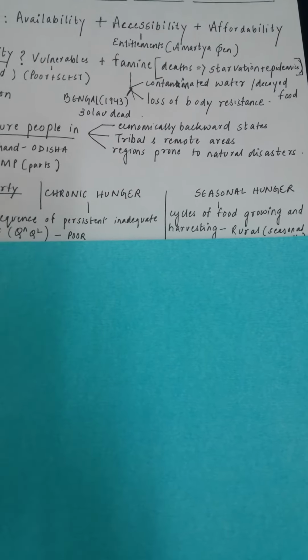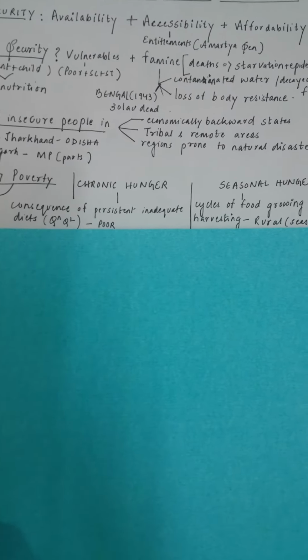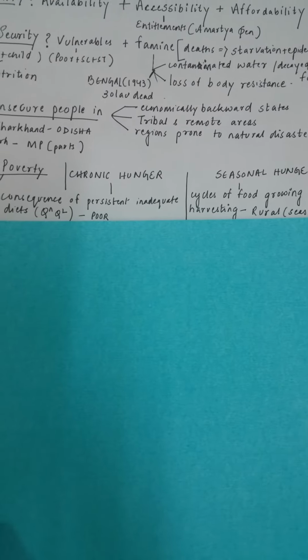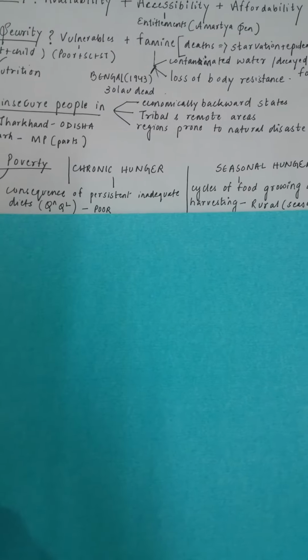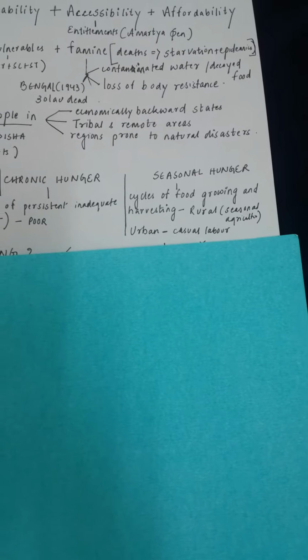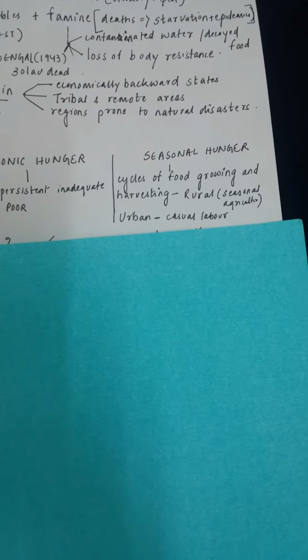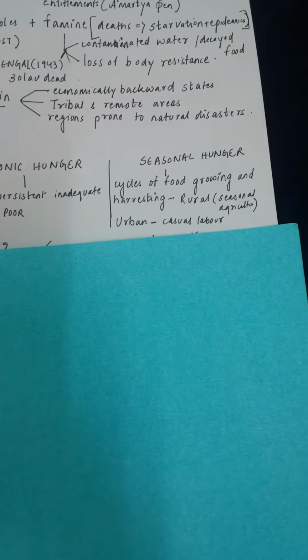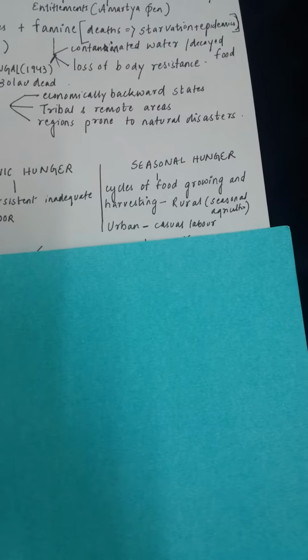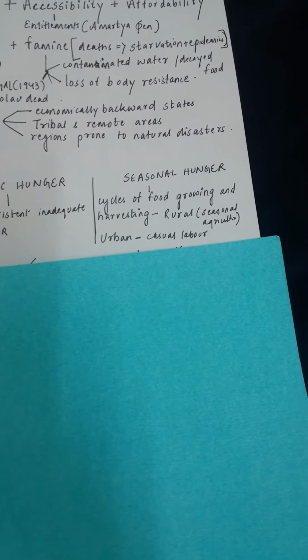Chronic hunger just means a persistent type of condition where the quantity and the quality of food is extremely inadequate, leading to chronic hunger. Poor people usually suffer from this. Seasonal hunger is this condition where only in particular seasons there is unavailability of food or there is lack of food security. For example, in rural areas, there may be some seasons where there are no crops or crops are being harvested. At that point of time, perhaps people are poor and they cannot buy or there is lack of availability. So it leads to seasonal hunger.